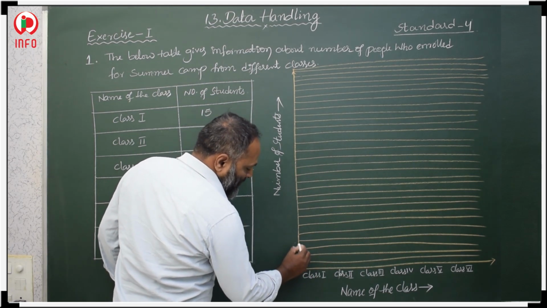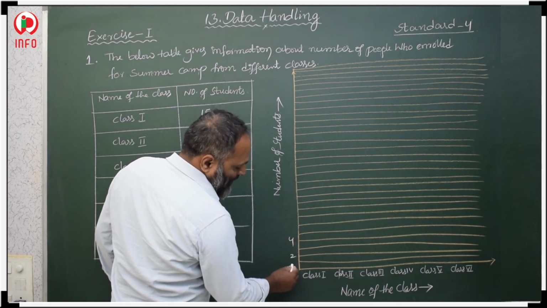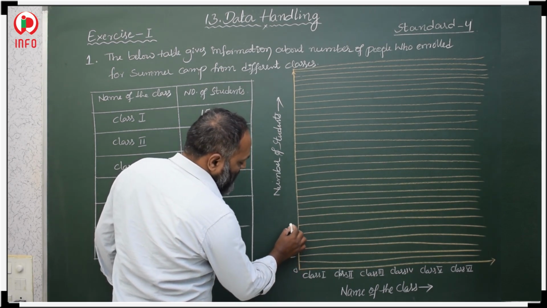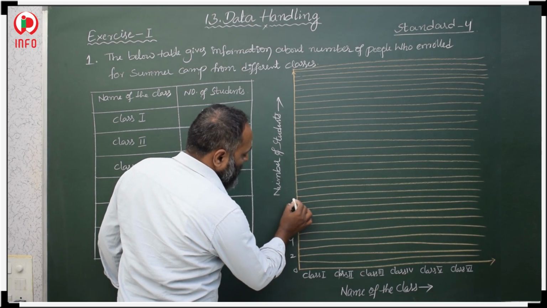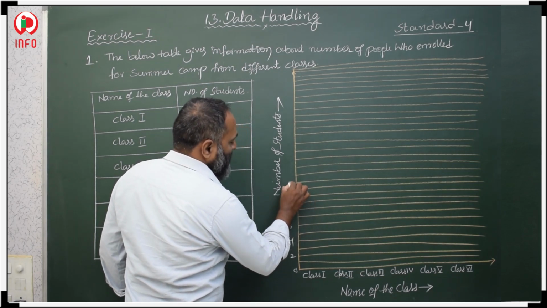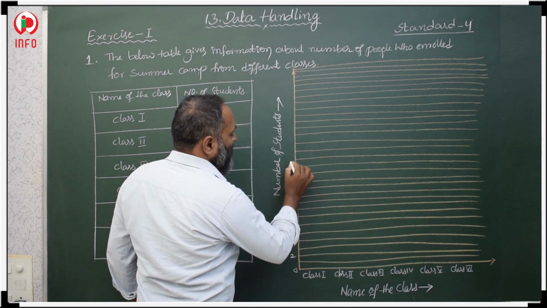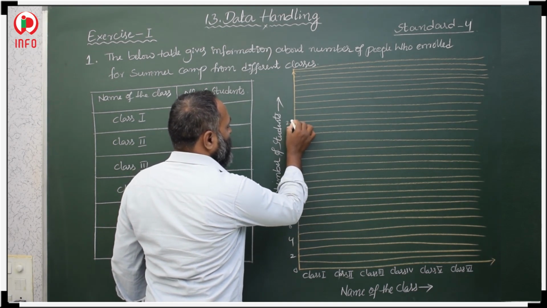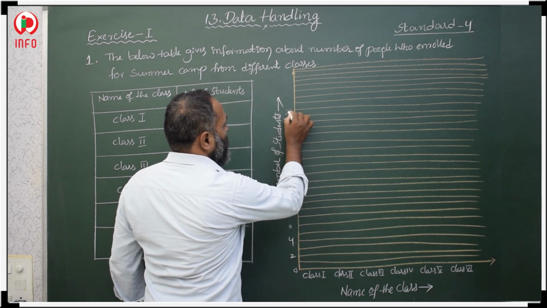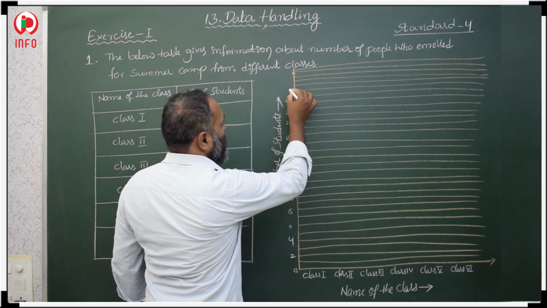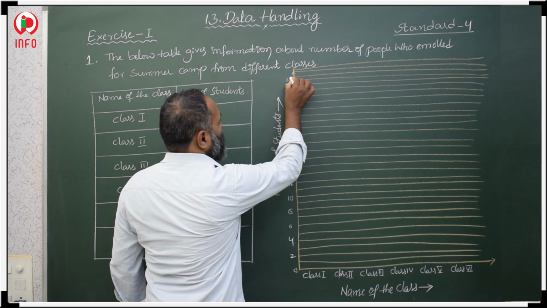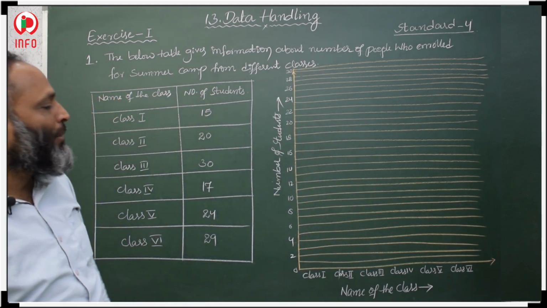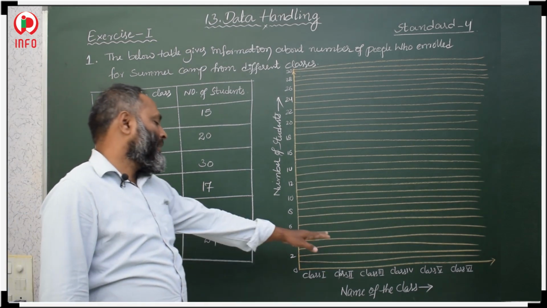This is 0, leave one line and take 2, leave one line, 4, leave one line, 6, then 8, 10, 12, 14, 16, 18, next 20, 22, 24, 26, 28, and the last is 30. Total 30 we marked on the lines.